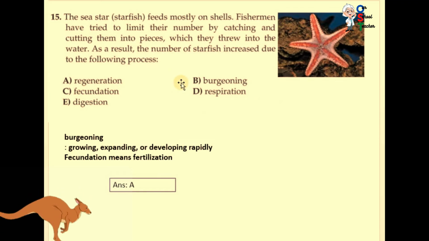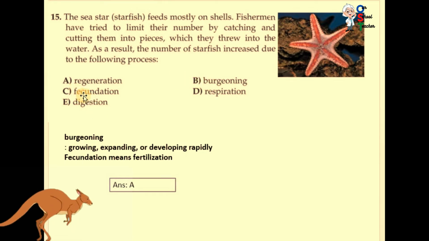Now question number 15. The sea starfish feeds mostly on shell. Fishermen have tried to limit their number by catching and cutting them into pieces, which they threw into water. As a result, the number of starfish increased due to the following process: regeneration, burgeoning, fecundation, respiration, digestion. Actually, regeneration is a process in which any part of the body can reproduce.